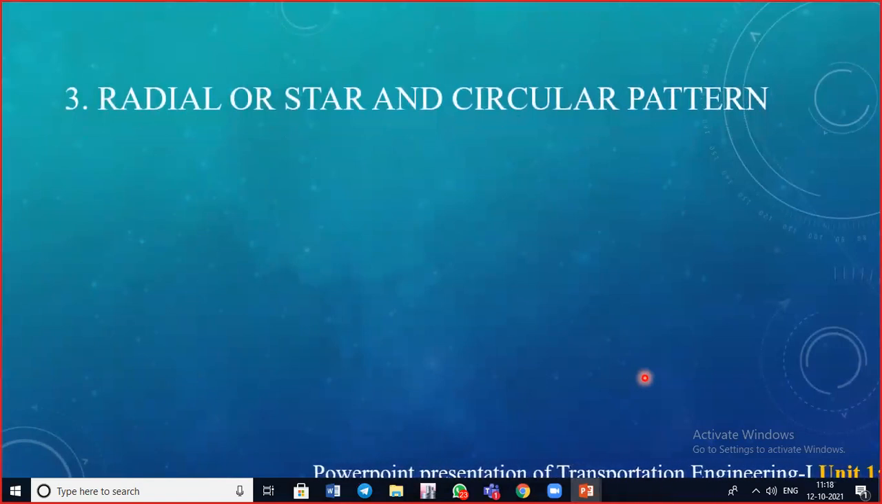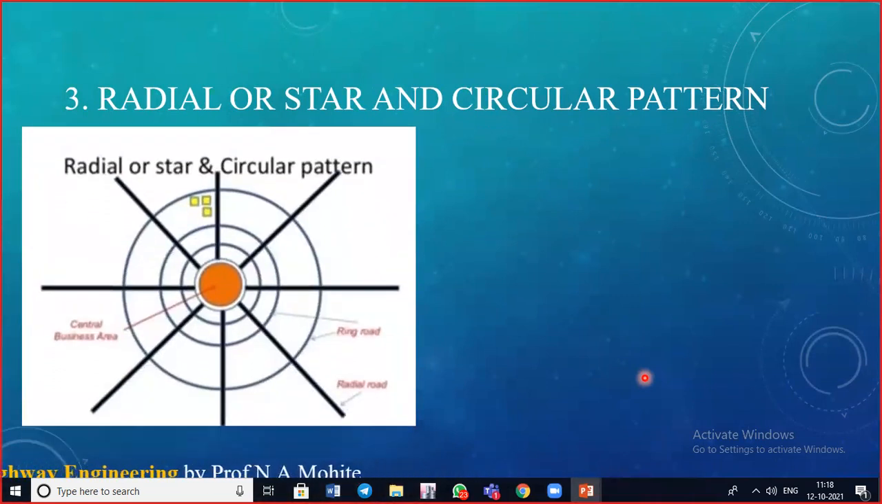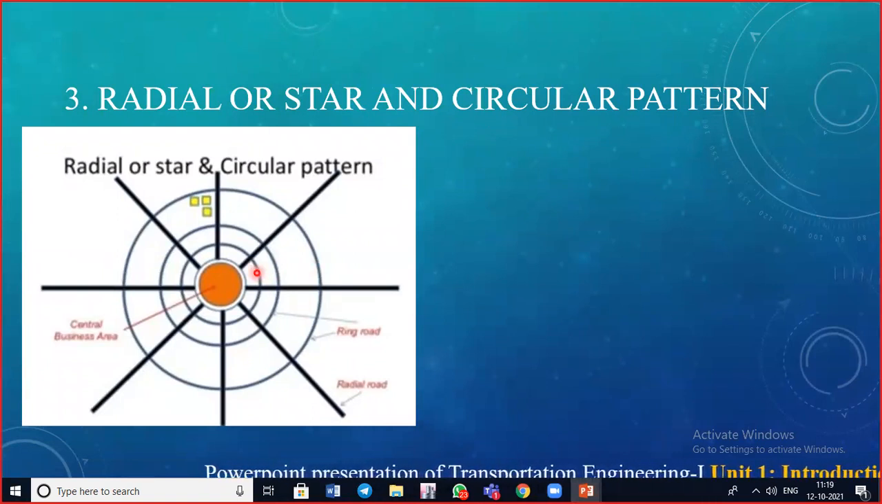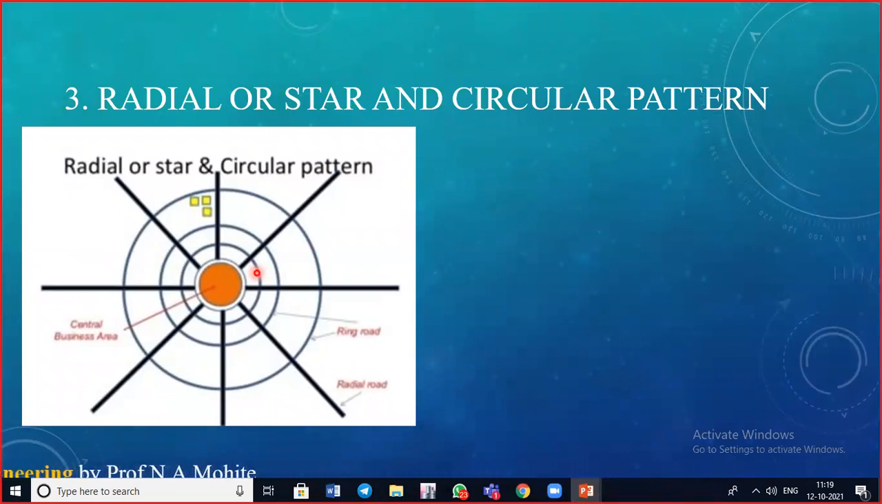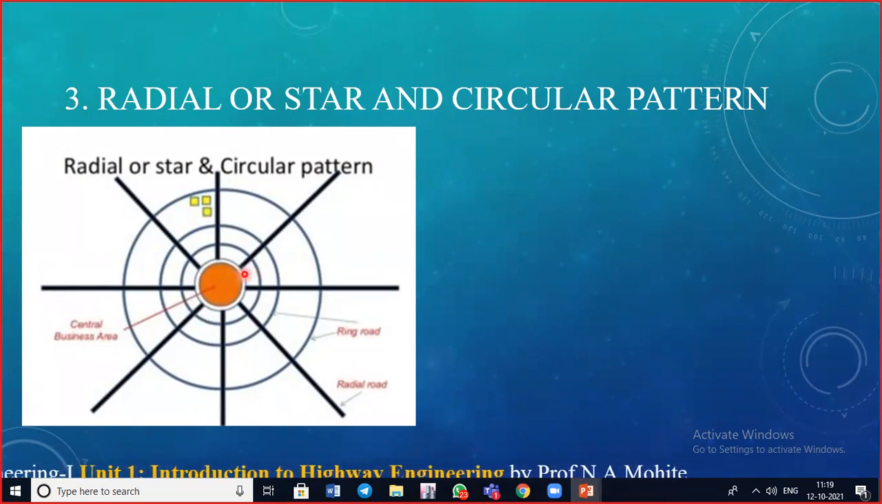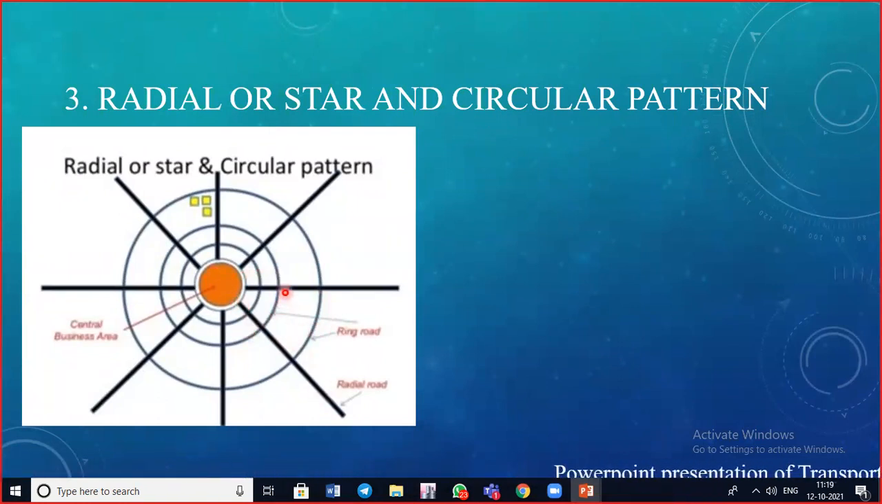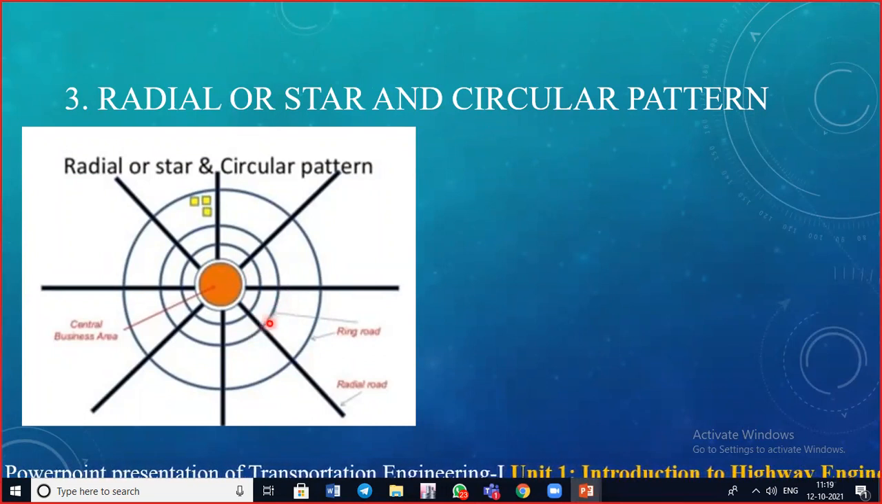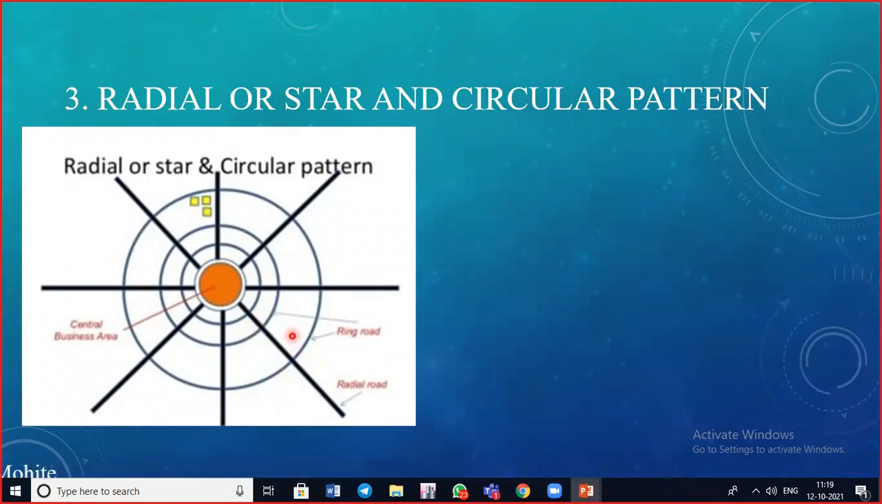The third one is the radial or star and circular pattern. Here you can see the pattern in which the main roads, that is, the radial roads, radiate from the central point. From the central point, these roads are divided and connected with concentric roads, that is, the ring roads. These are the main roads, which are connected to the ring roads and also radiate outwards. Here you can see it.